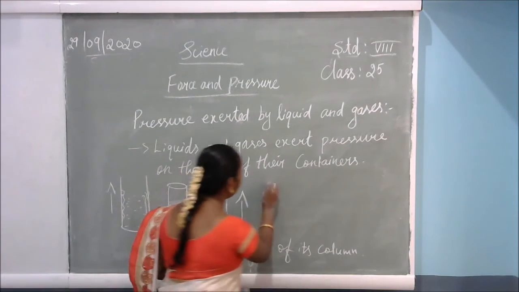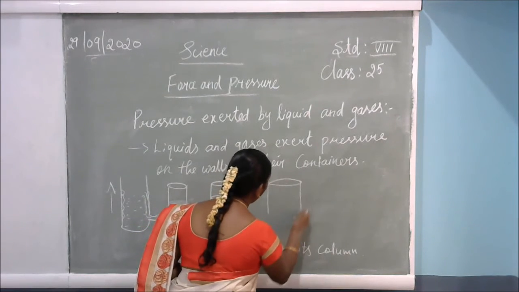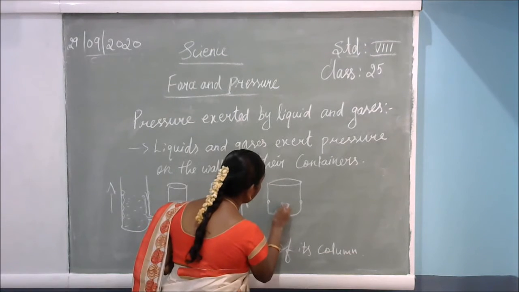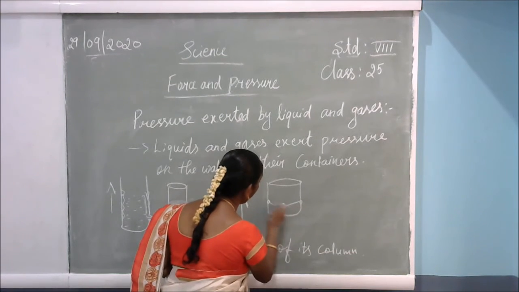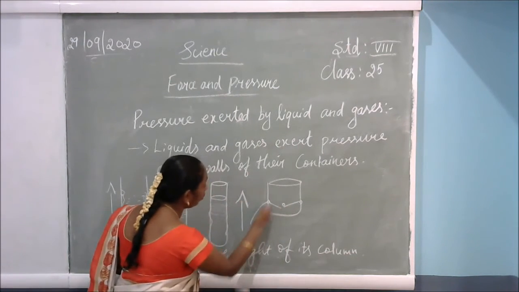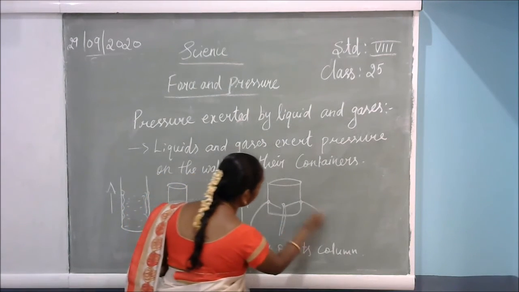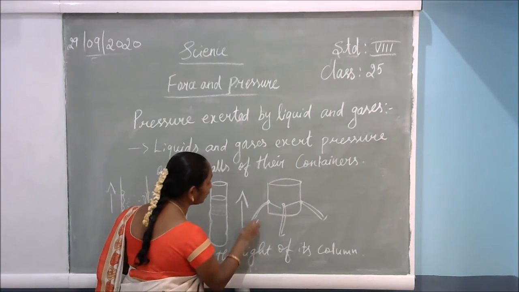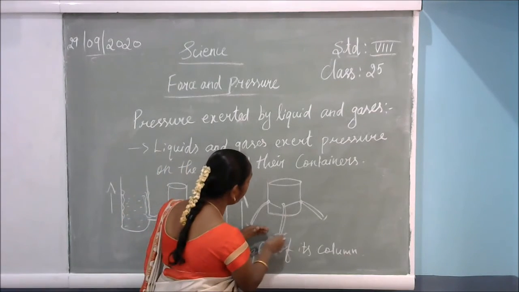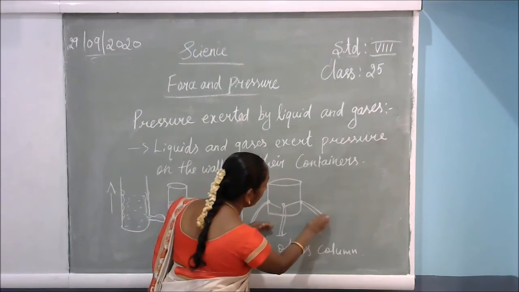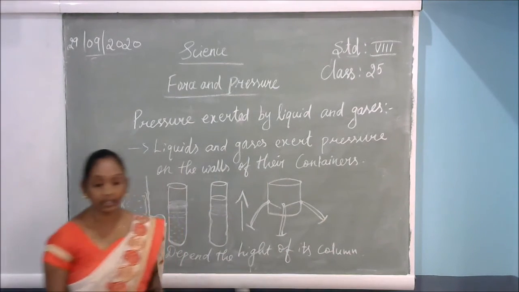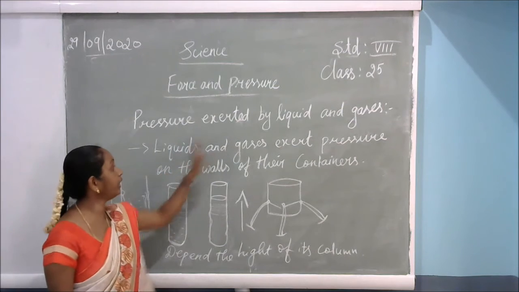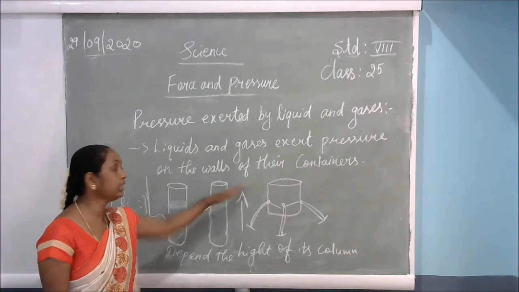Next, take a container and put holes on all the sides, at equal distances. If you push, from all the holes the water will leak to an equal distance. So this shows an equal amount of pressure. If you give an equal amount of pressure, the water will leak the same distance. All this is called pressure exerted by the liquid and the gases.